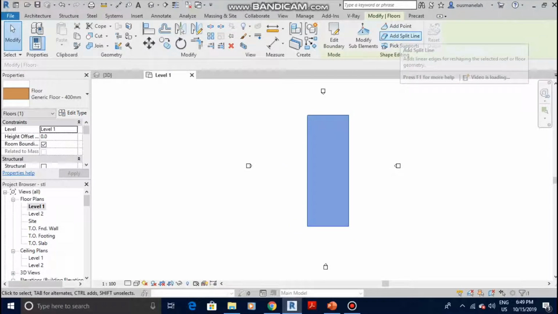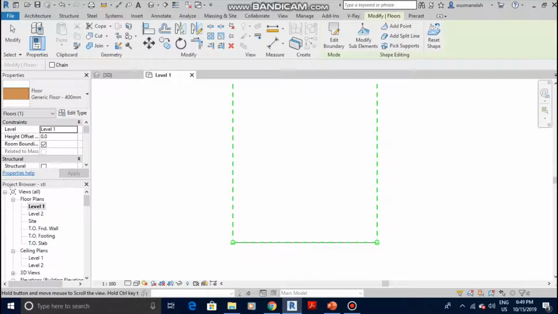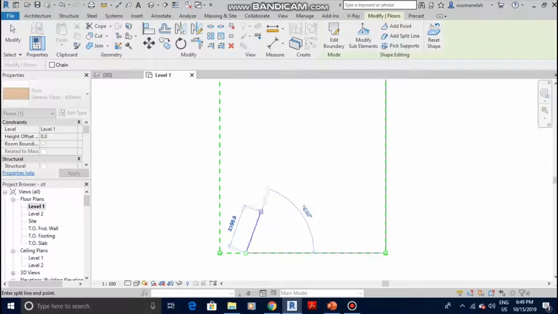And the next thing you're gonna want to do is select Add Split Line and sketch it like you normally would on AutoCAD. Okay, here we go. Here the angle doesn't matter because I'm just gonna show you the tutorial, but in real life you're gonna be adding whatever angle is required by the municipality or the building code. Okay, let me sketch it out.